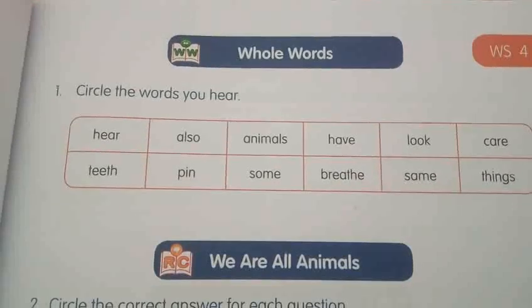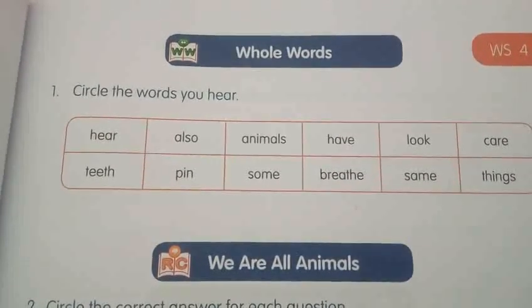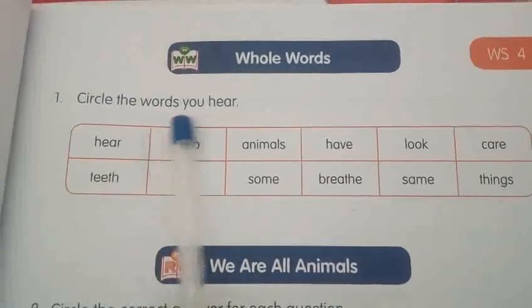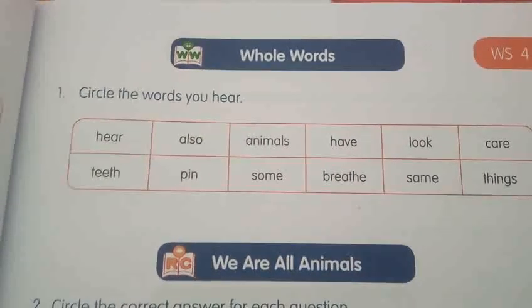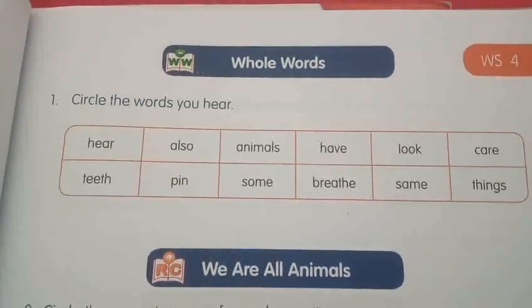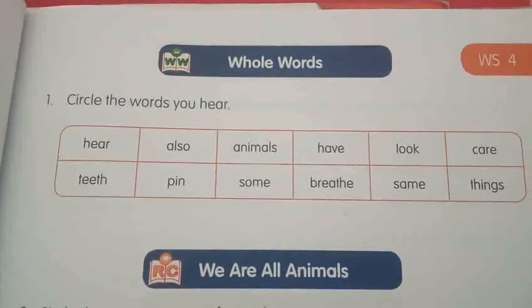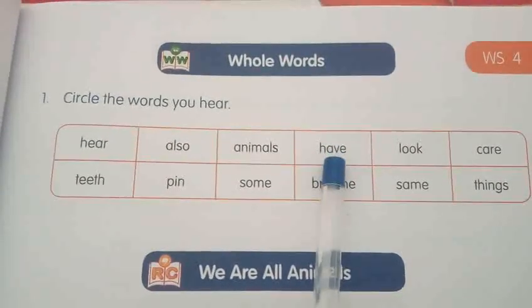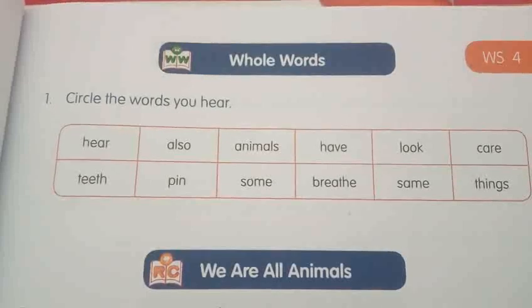Also. We're having here. So you have to circle this word. Next. How. Where is that having? Here. So you have to circle that. Next.